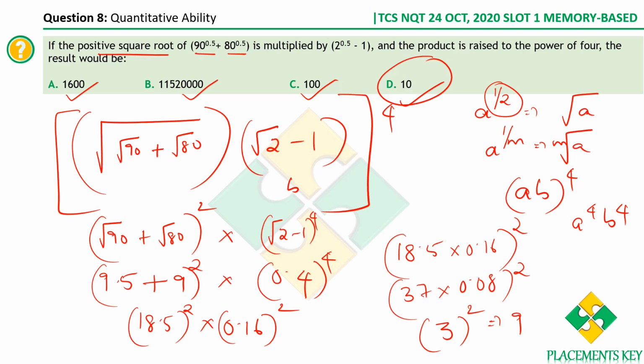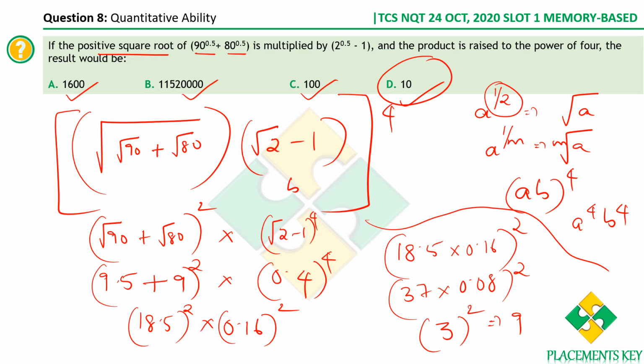Okay, let me repeat this computation alone, assuming you don't want to use a calculator. I would probably not use a calculator. So 18.5 into 0.16. First I have multiplied by 2, so you've got 37 into 0.08. Again I multiply 37 by 2, you get 74. Again I multiply 74 by 2, you get 148. Again I multiply that with 2, you get 300 approximately.